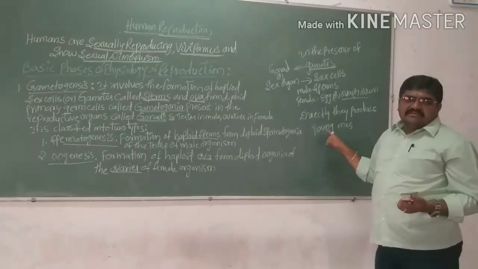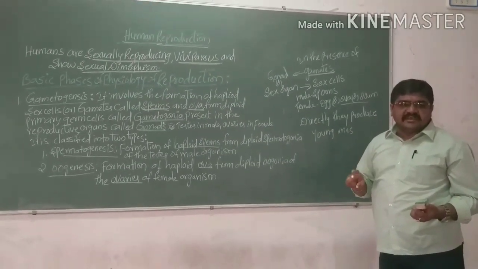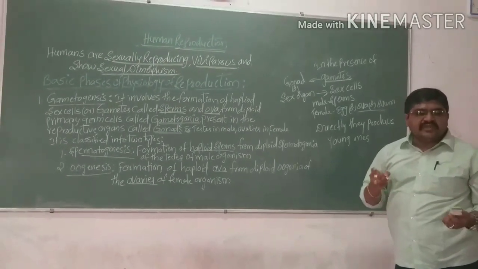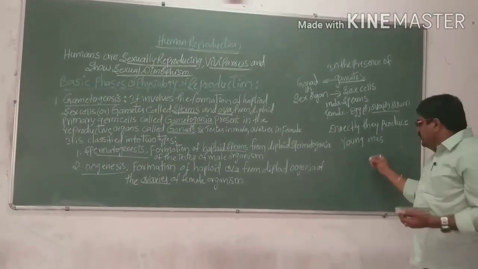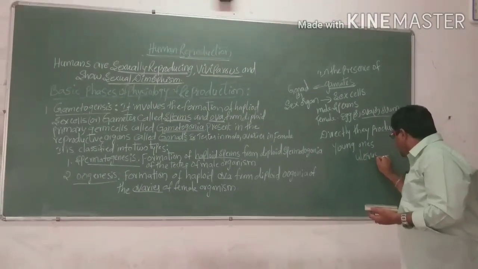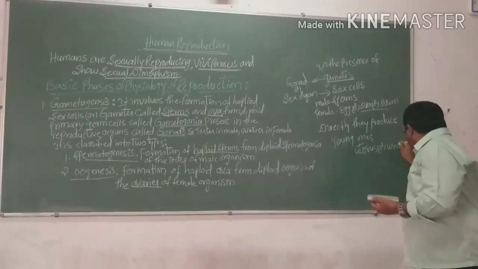In humans the fertilization is internal fertilization. When internal fertilization takes place, development takes place inside the uterus or womb of the mother.